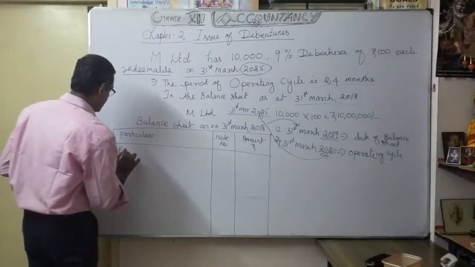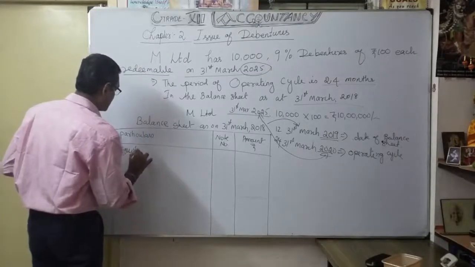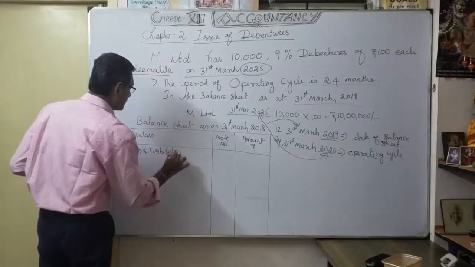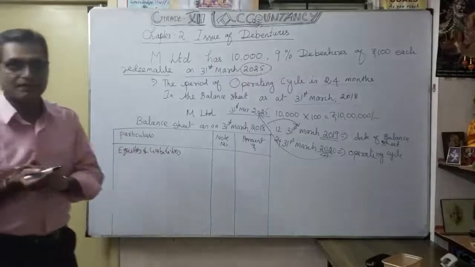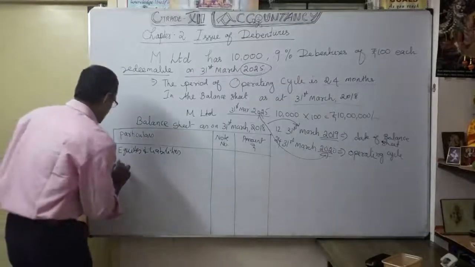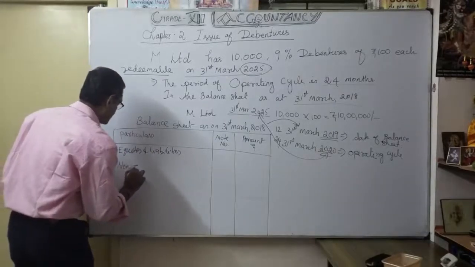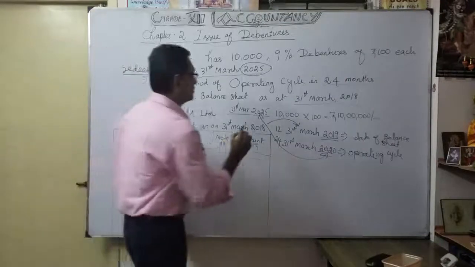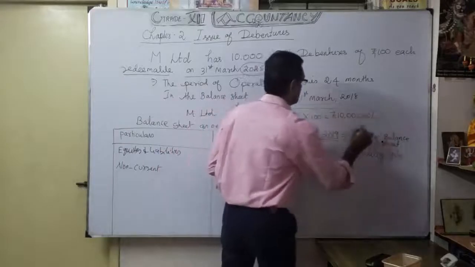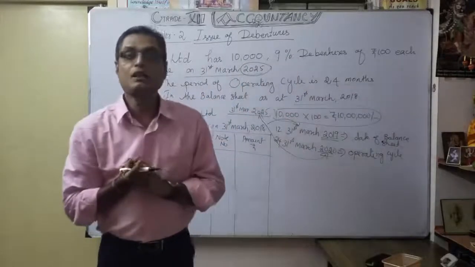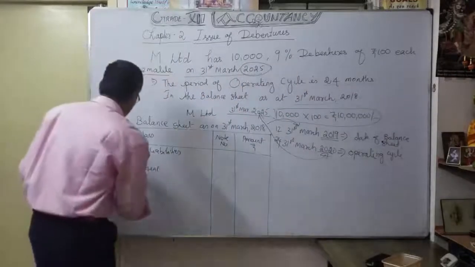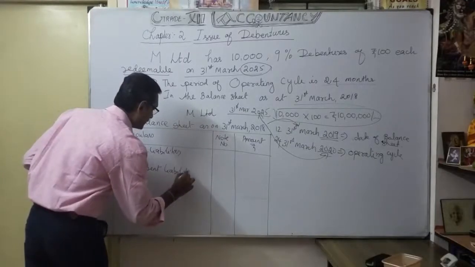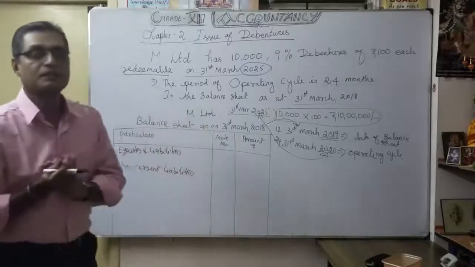It comes under the heading Equities and Liabilities, that is the main heading. Under that, we are going to mention Non-current liabilities, because we classify this debenture amount as long-term borrowings. Already discussed in our financial statement.